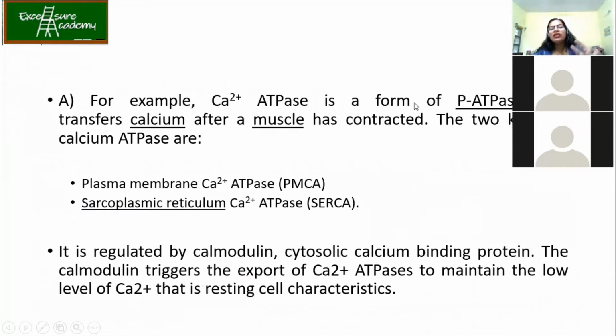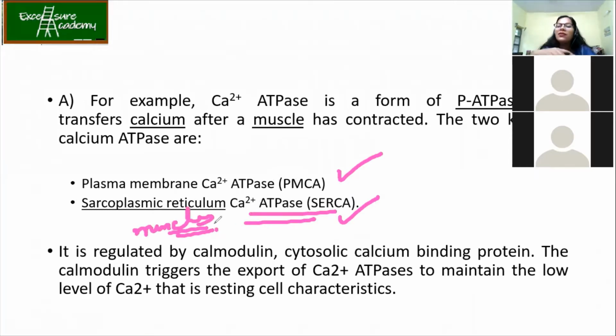Now, in the case of P-type classes or P-type pumps, we are going to study two examples. The first example is calcium ATPase. In this case, you transfer calcium once a muscle has been contracted. There are two types, PMCA and SERCA. What are those? Plasma membrane calcium ATPase and sarcoplasmic reticulum calcium ATPase. So this you mainly see in the case of muscles.